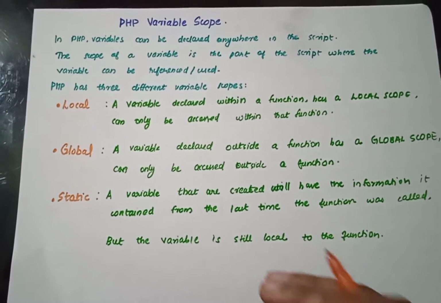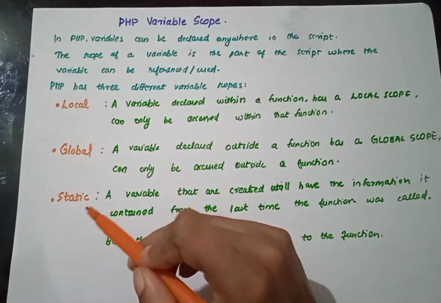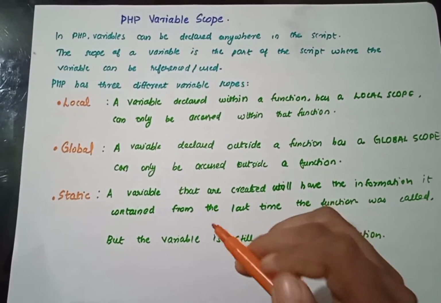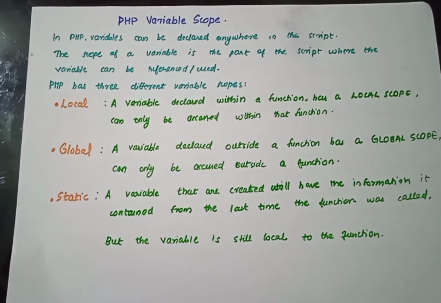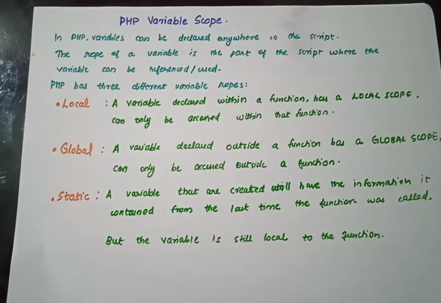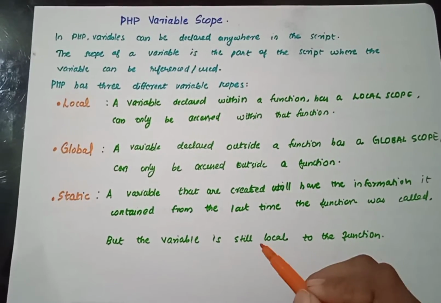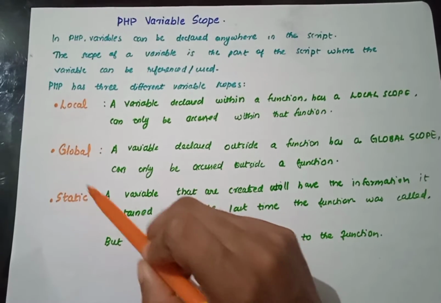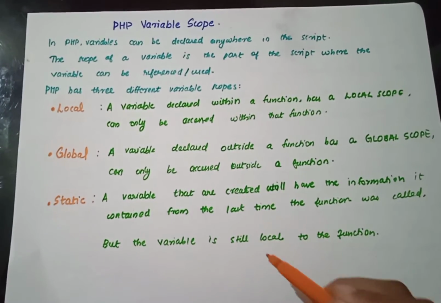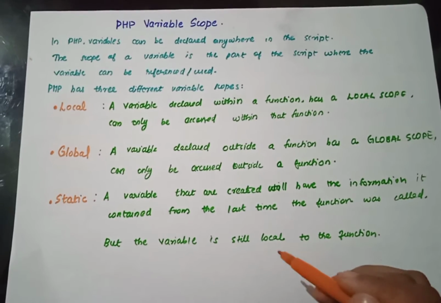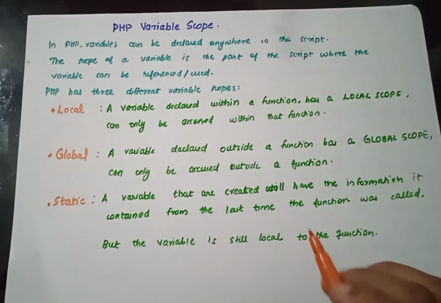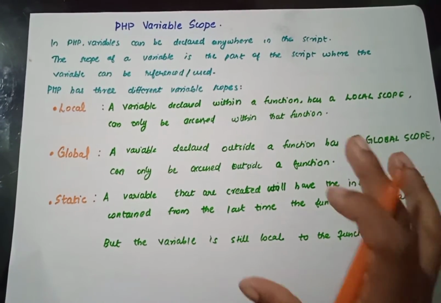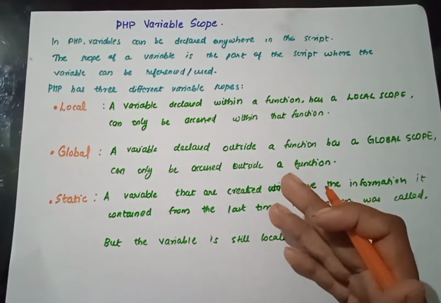Why? Because in each case, this static variable will hold a static value. That means it stores the value until the next time the function is called. That is the difference between local and global. But still the static variable is actually a local variable. That means it will have a local scope, only inside the same function, but can have different values.